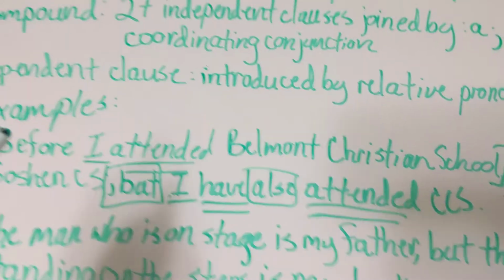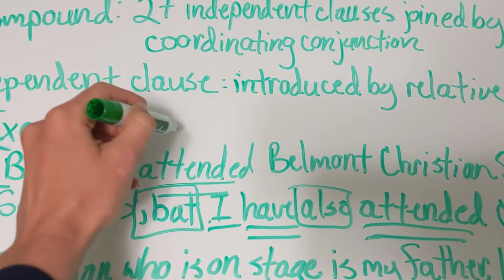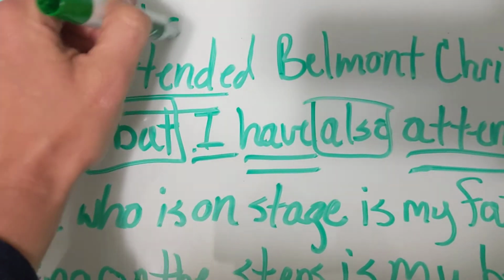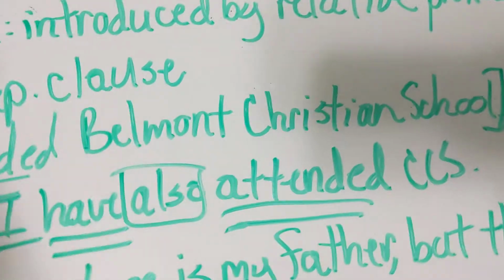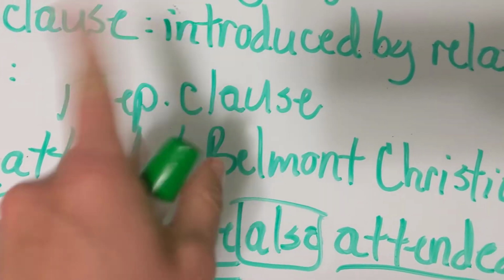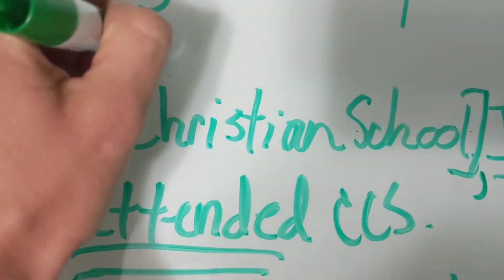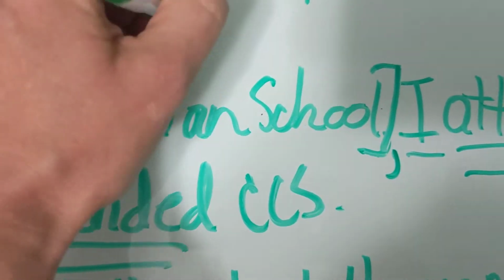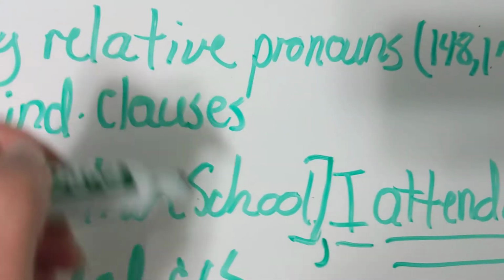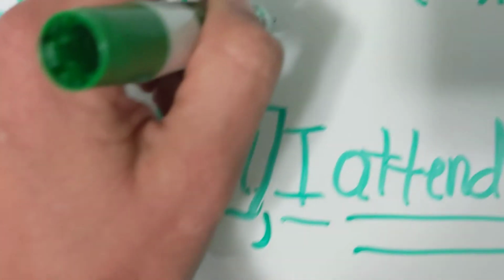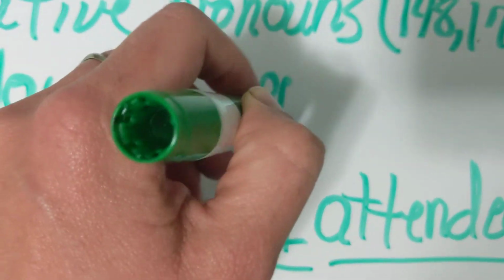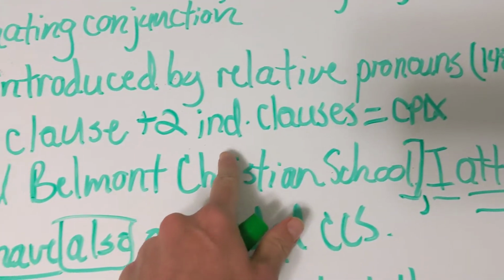Okay, so here it is all labeled. Notice your books have two independent clauses and one dependent clause. So we have one dependent clause, I'm just going to flip it around, plus two independent clauses equals a compound complex sentence. And they're usually labeled like this. So compound complex sentence: one dependent clause plus two independent clauses.